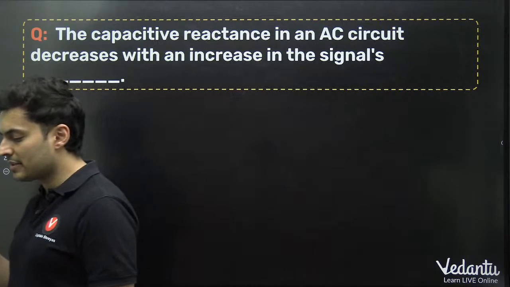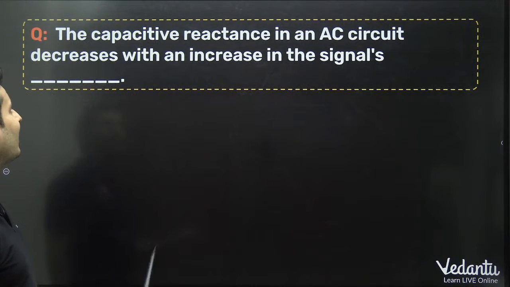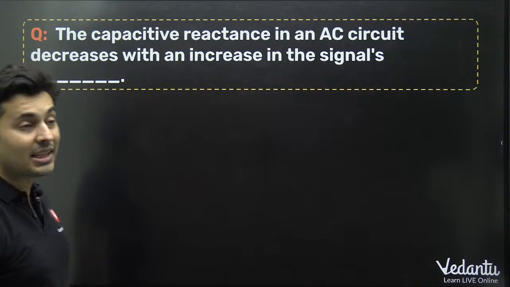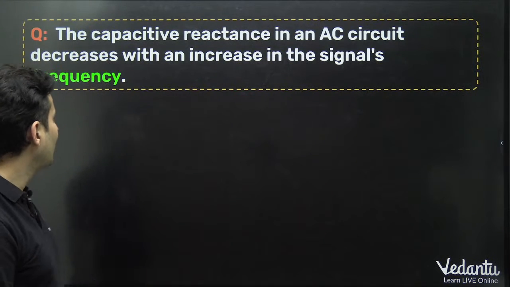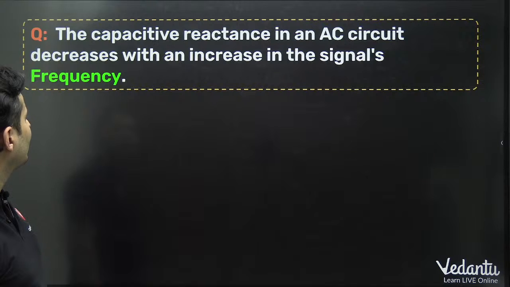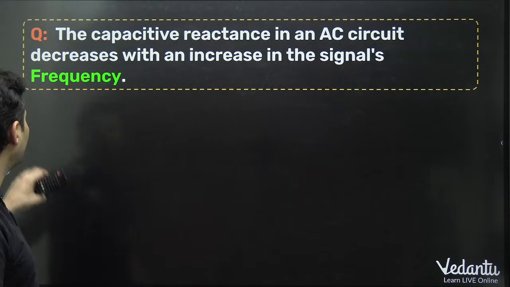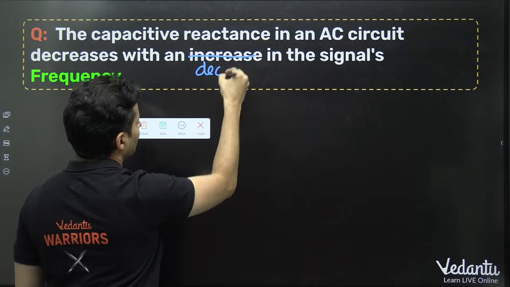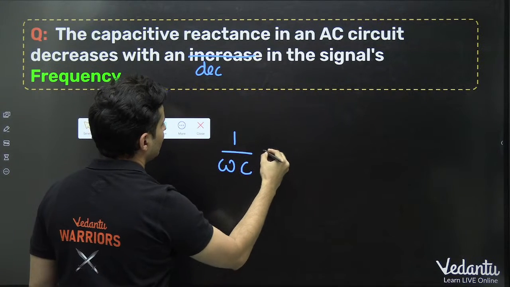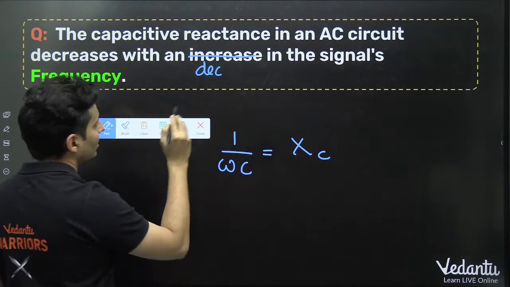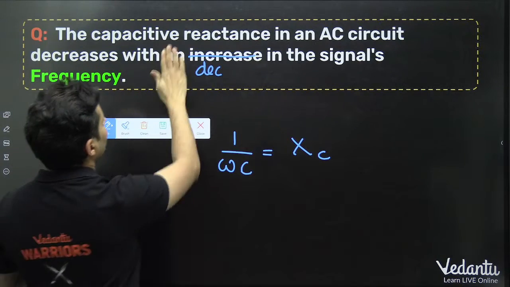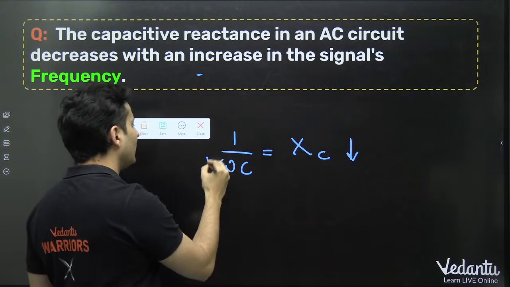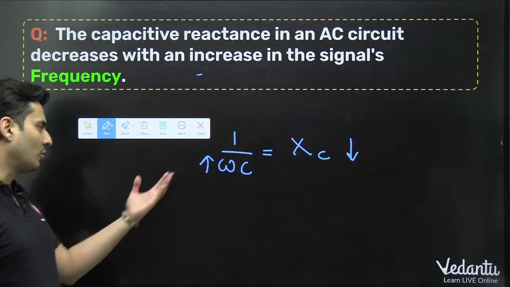What do you need to increase the capacitive reactance? Come on, think about it. Capacitive reactance is 1 by omega C. I think it should not be increase, it should be decrease, because capacitive reactance is 1 by omega C. Oh sorry, it's decrease, my bad. So if you want to decrease the capacitive reactance, then you increase the omega. Perfect. No issues at all.